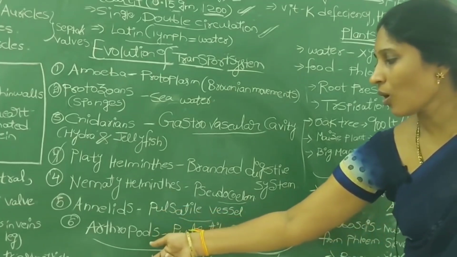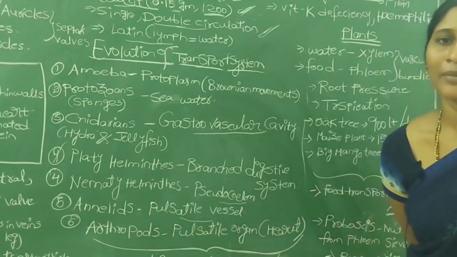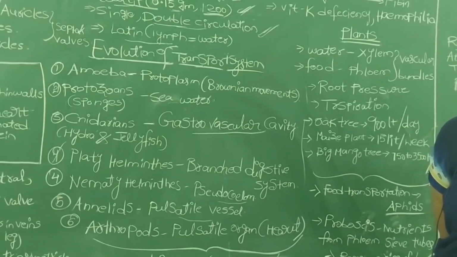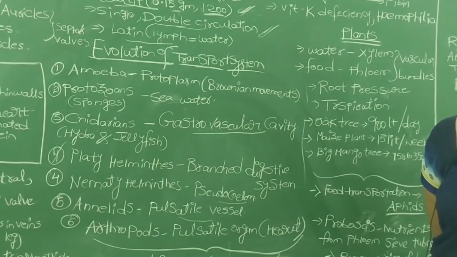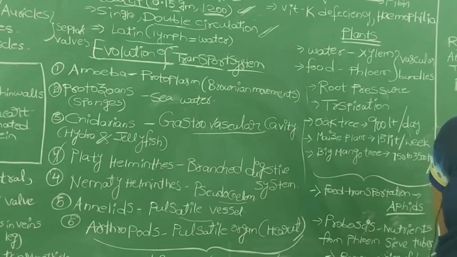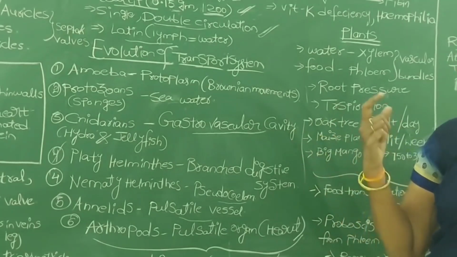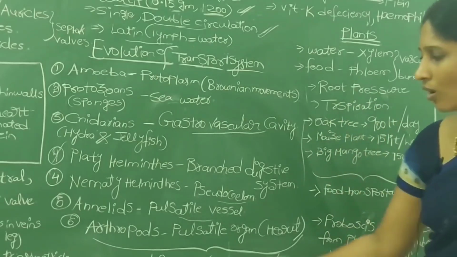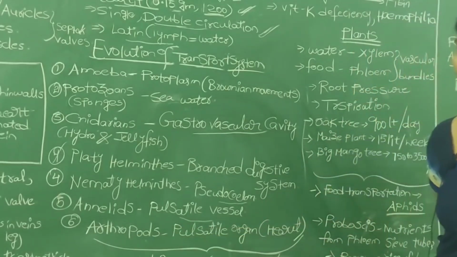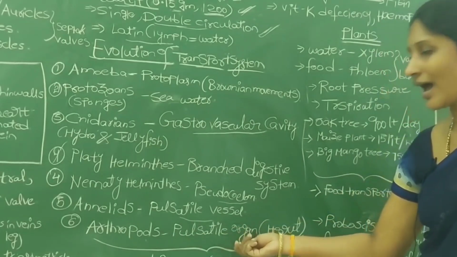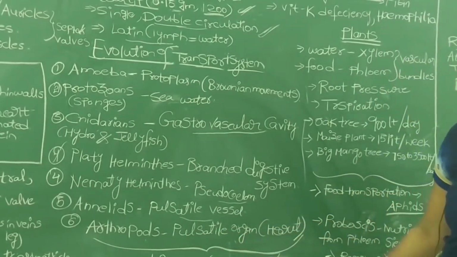Okay, the next one: all the insects come under which category? The largest phylum in the animal kingdom, arthropoda. Ants, butterflies, cockroaches, most of the insects you see in your surroundings all come under arthropoda only. So in arthropods, for the first time, a pulsatile organ, nothing but the heart, was developed.